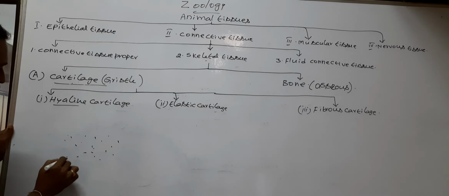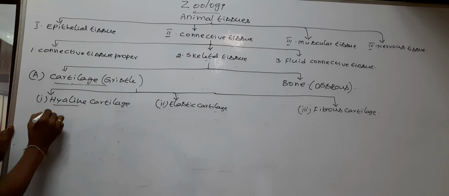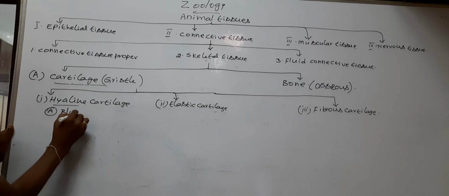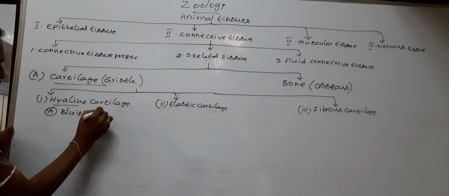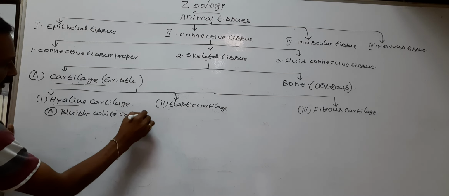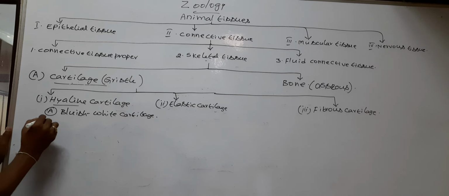Hyaline cartilage is bluish white cartilage.